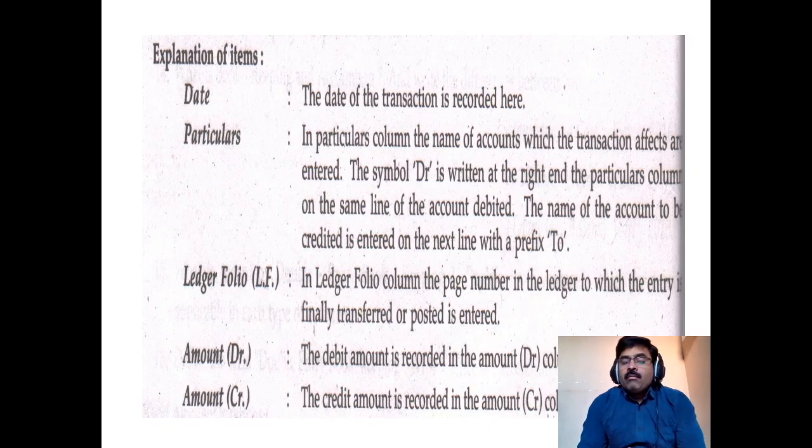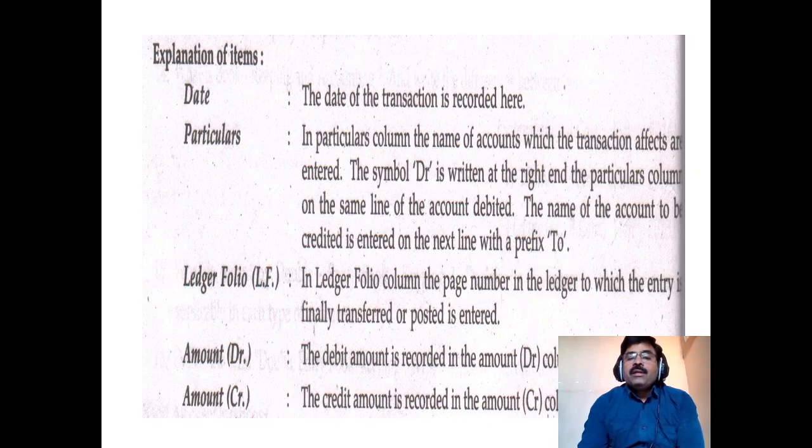So in every transaction, one is the debit item, another one is credit item. So in every transaction, one account will be debited, another account will be credited. First we analyze it and then write the names of the two accounts in the particulars column. One is debit account, and another one is credit account.